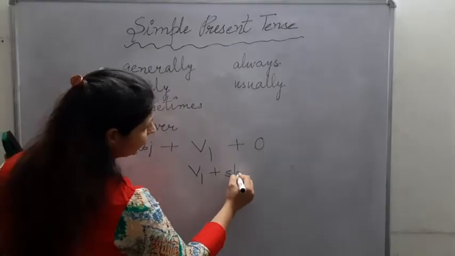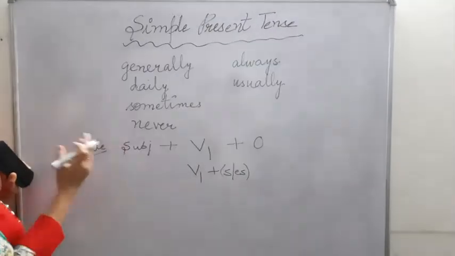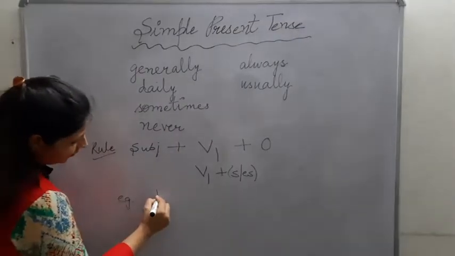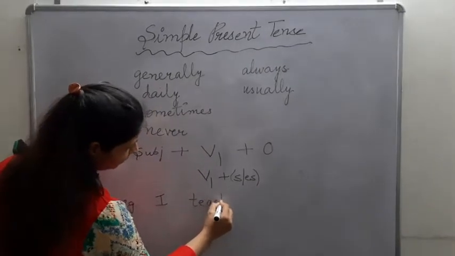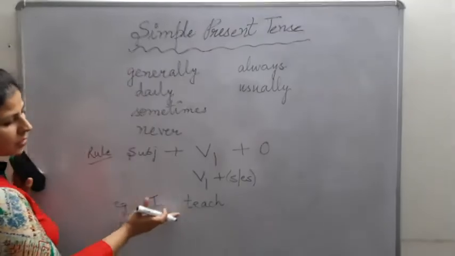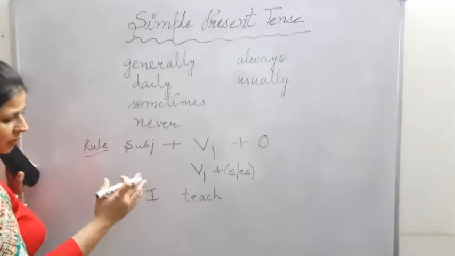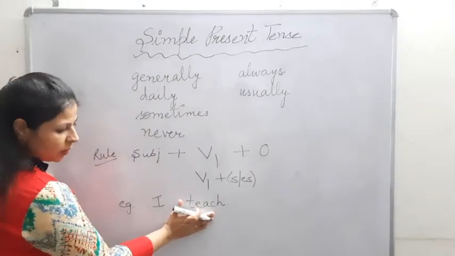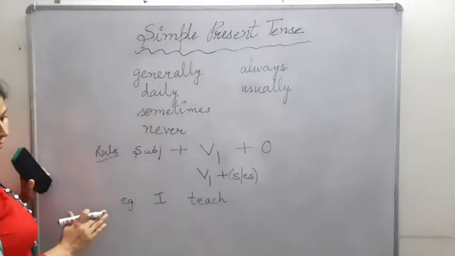Now what is this S or ES and when do you use it? Let us understand it with an example. When you say I teach, this is my routine, this is my job, or this is my habit, whatever way. I teach is subject and verb first form. So that is the way we identify that it is simple present tense.